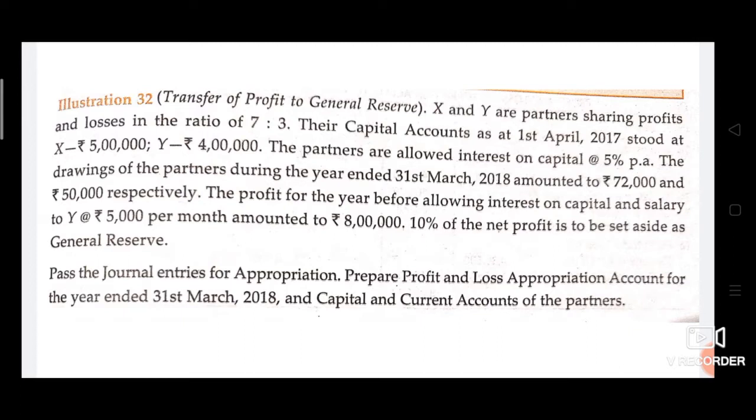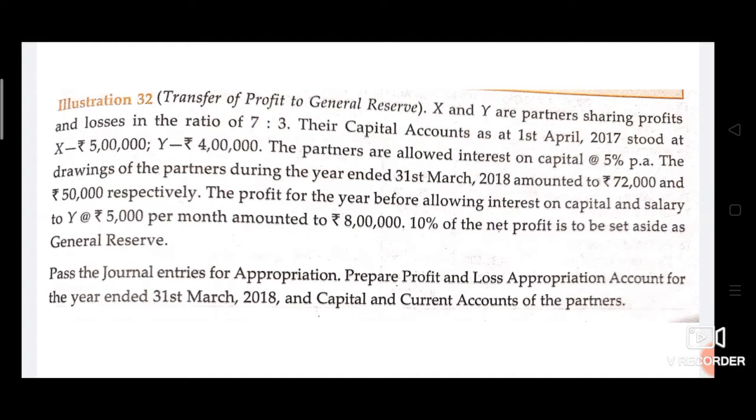We have studied the concept of interest on capital, both the methods of maintaining capital accounts, interest on drawings, preparation of profit and loss appropriation account, etc. So, we will solve these problems having all these concepts today.